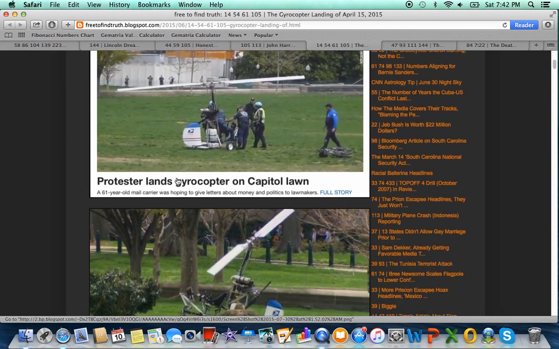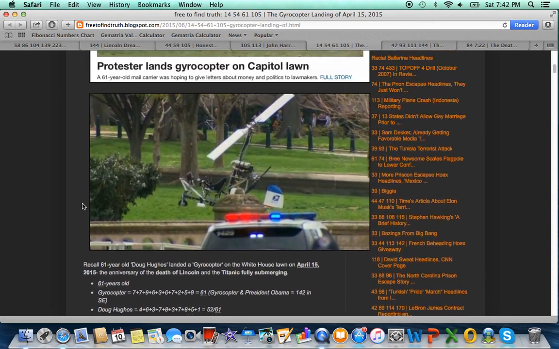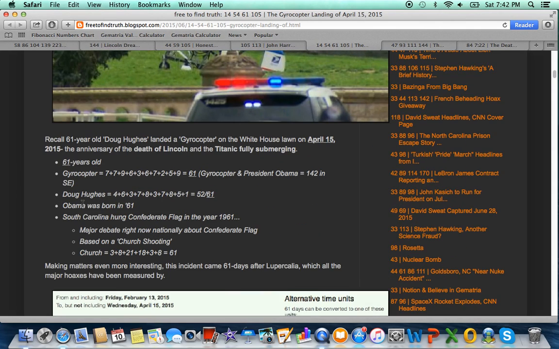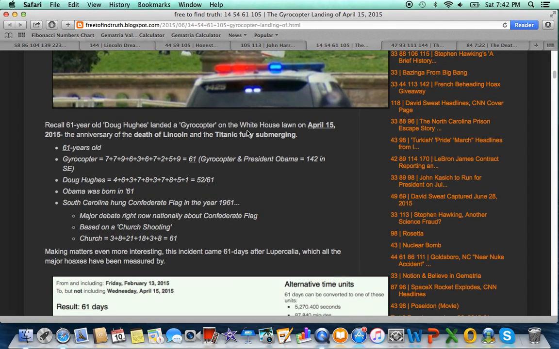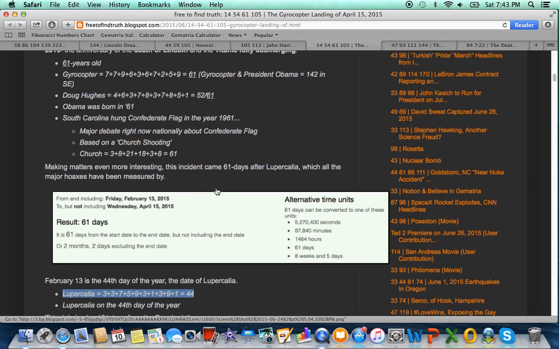This year on April 15th, the anniversary date of Lincoln's assassination, we got this story. Message delivered. A 61-year-old man in a gyrocopter named Doug Hughes was bringing a personal letter to the president. Look at all the 61 on this, Truth Seeker. Doug Hughes equals 61. He was 61 years old. Gyrocopter equals 61. This incident came exactly 61 days after the 44th day of the year, Lupercalia, which even has gematria of 44 and falls on the 44th day of the year.